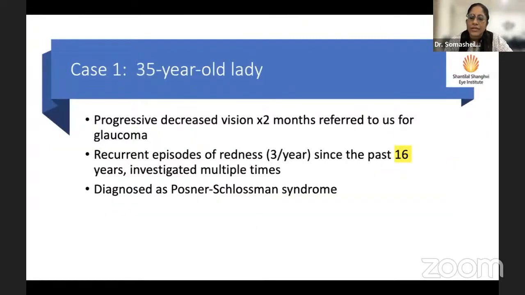So let's dive straight away into the first case. This is a 35-year-old lady who presented with decreased vision, and she was referred to us as bad secondary glaucoma. Now, the interesting part in her case is that she's having these relentless episodes of uveitis, of inflammation, since the past 16 years. She was investigated multiple times, received therapy as topical steroids, oral steroids, etc. And because of the pattern of raised intraocular pressure with inflammation, she was diagnosed as Posner-Schlossman syndrome and was being treated for that.